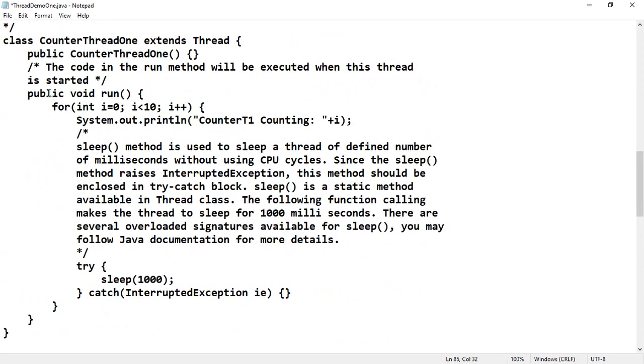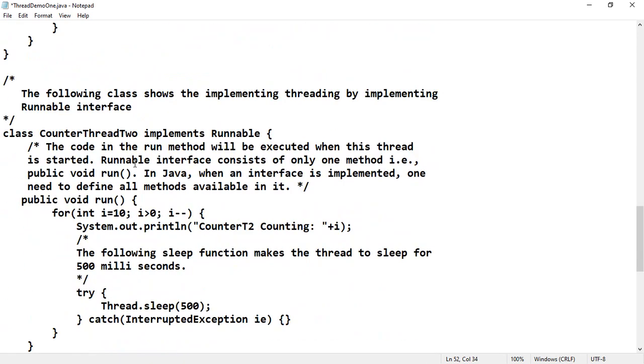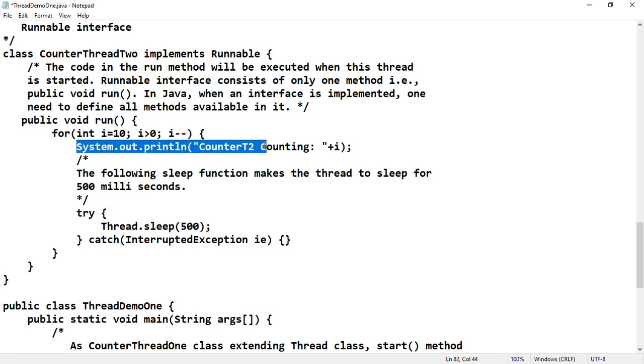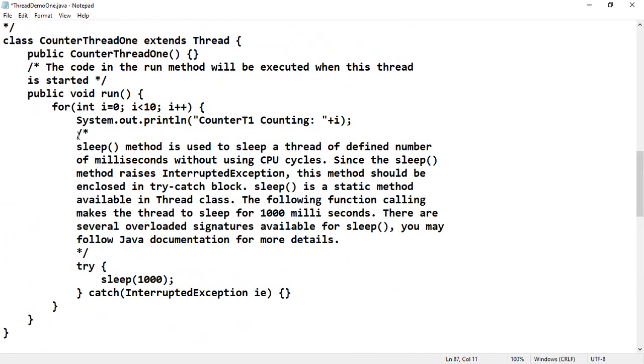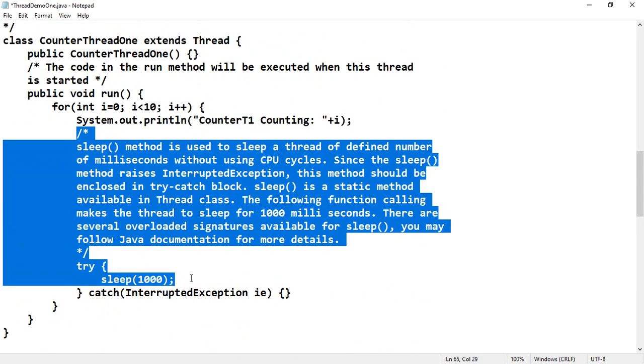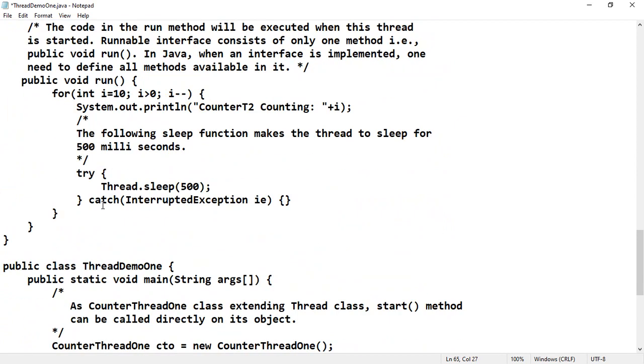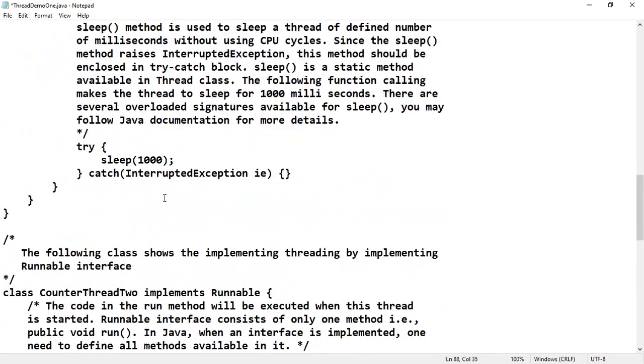In the previous class, the code written in the run method is incrementing a counter. Here we have written a decrementing counter in CounterThread2. So for i equal to 10, i greater than 0, i minus minus, System.out.println CounterThread2 counting plus i. In the previous class we gave the sleep method for 1000 milliseconds, that means 1 second. Now half of that time is mentioned here: try Thread.sleep of 500 milliseconds, half the time of the first thread.